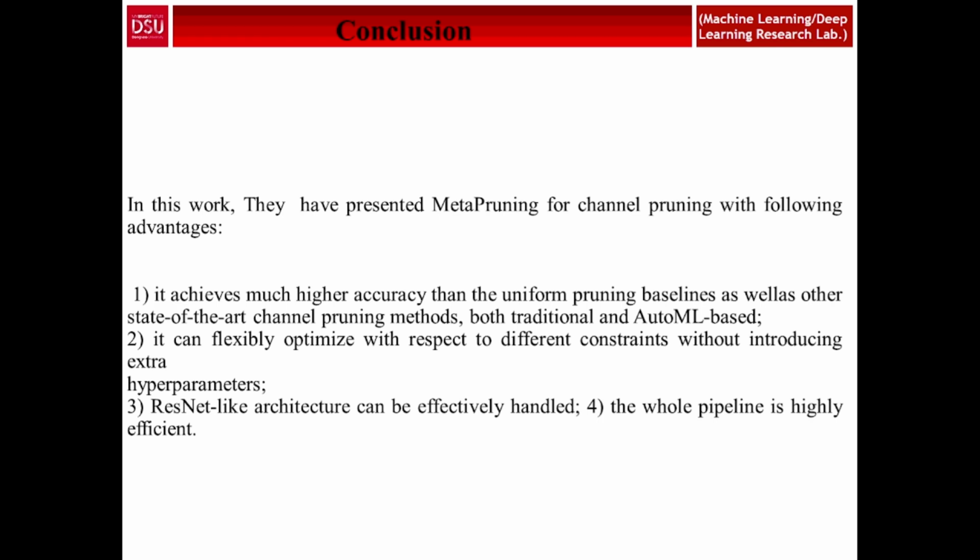It can flexibly optimize with respect to different constraints without introducing extra hyperparameters, the ResNet like architecture can be efficiently handled, and the whole pipeline is highly efficient. So here is the main conclusion of this paper.